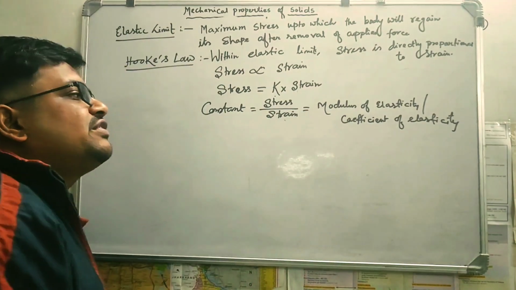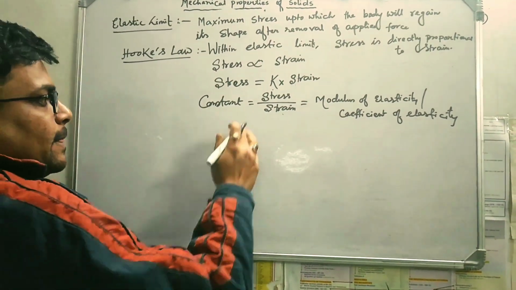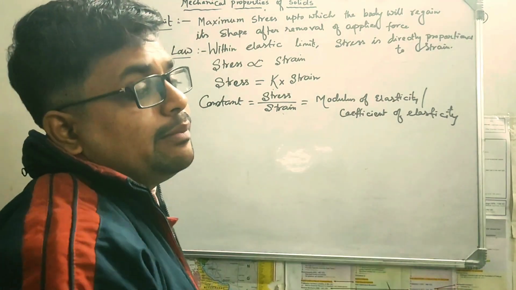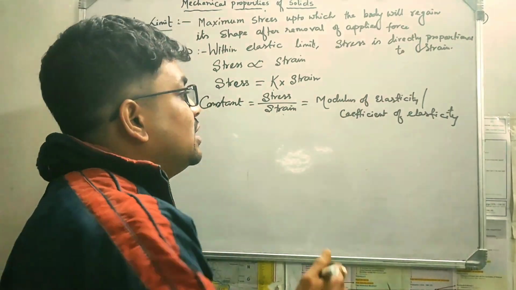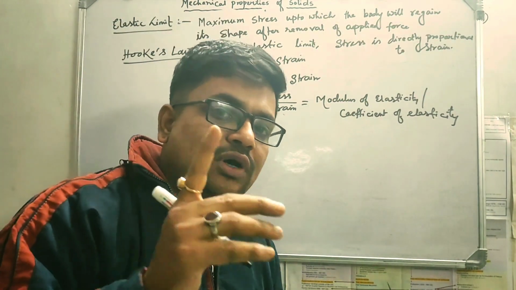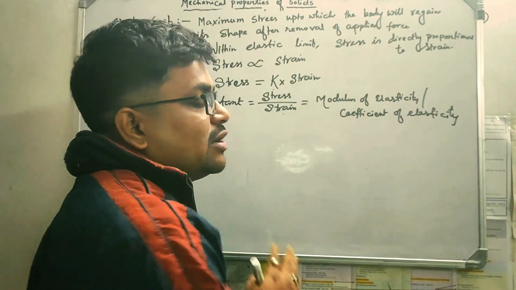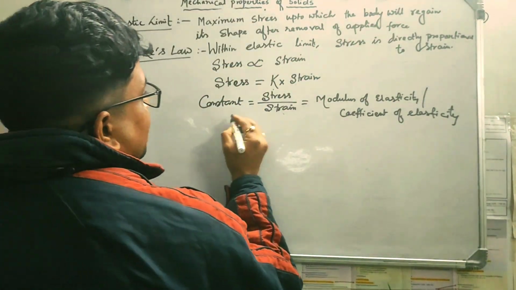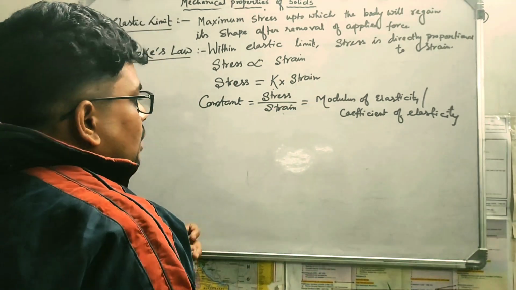So this constant is stress upon strain. This ratio, stress by strain, is always constant. It is only a material property. Remember, it is only a material property. If you do not change the material, it will remain constant, okay.